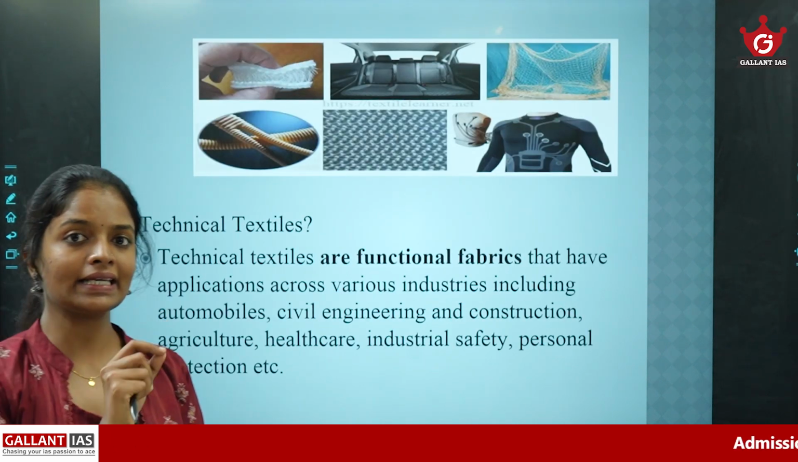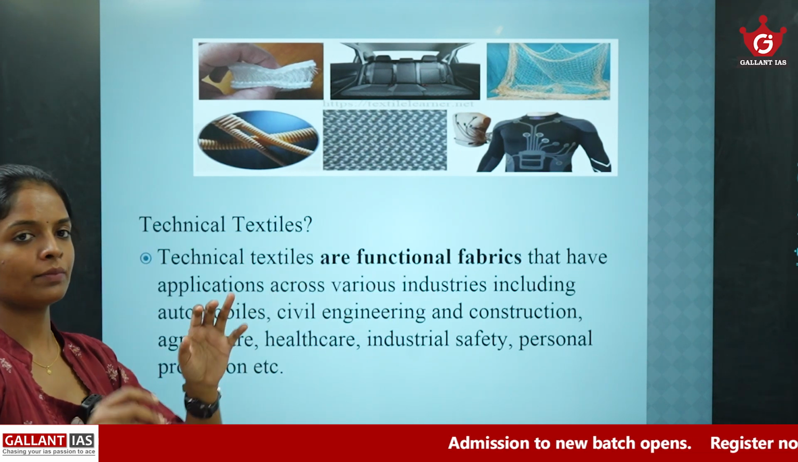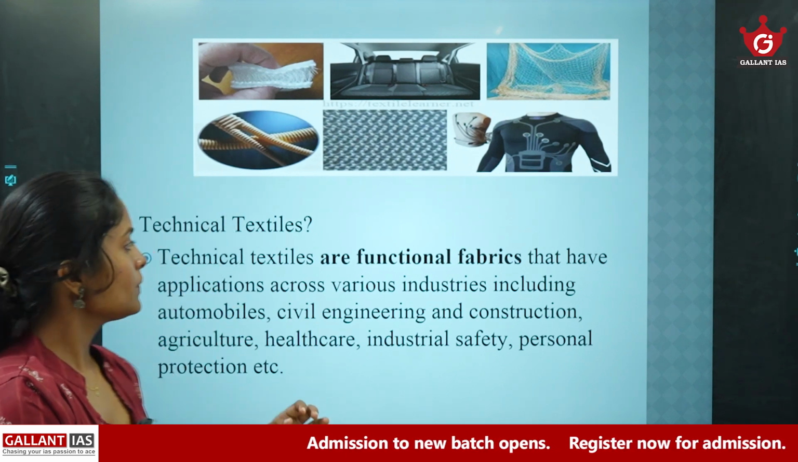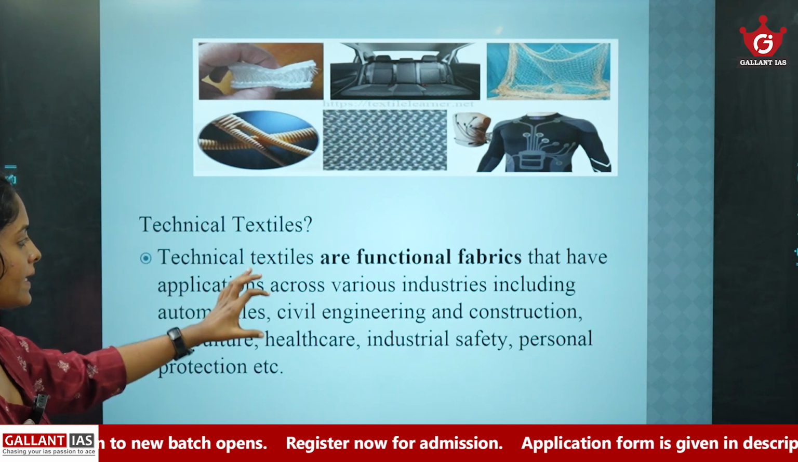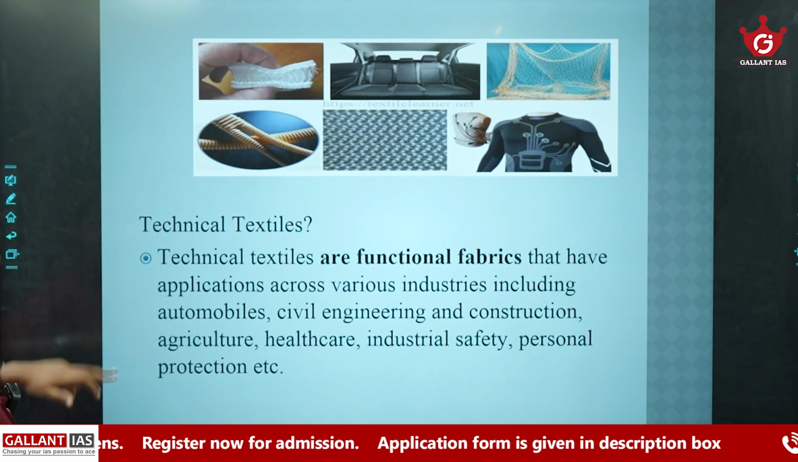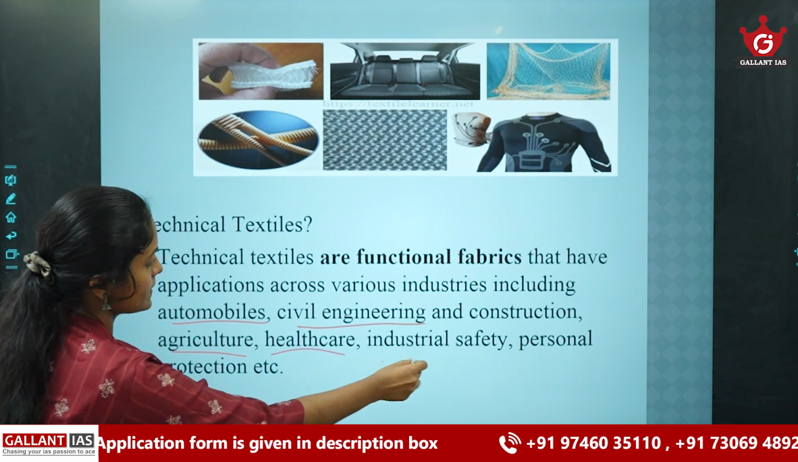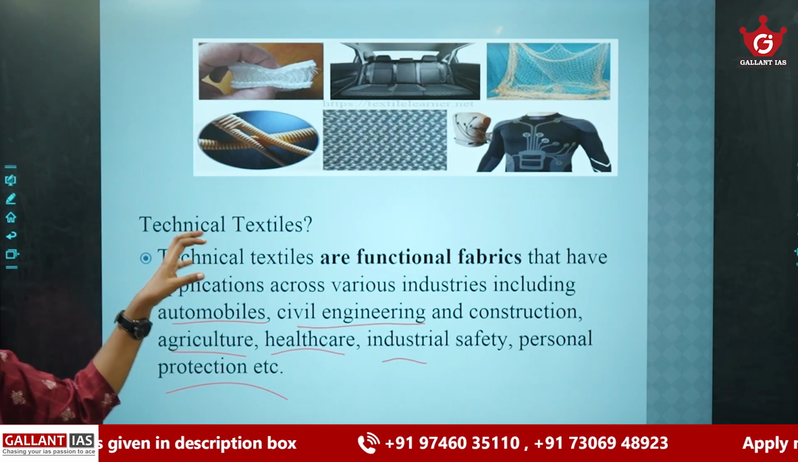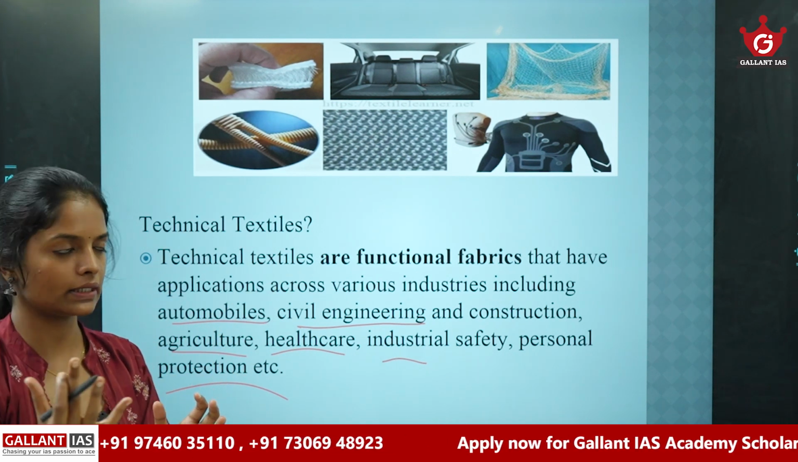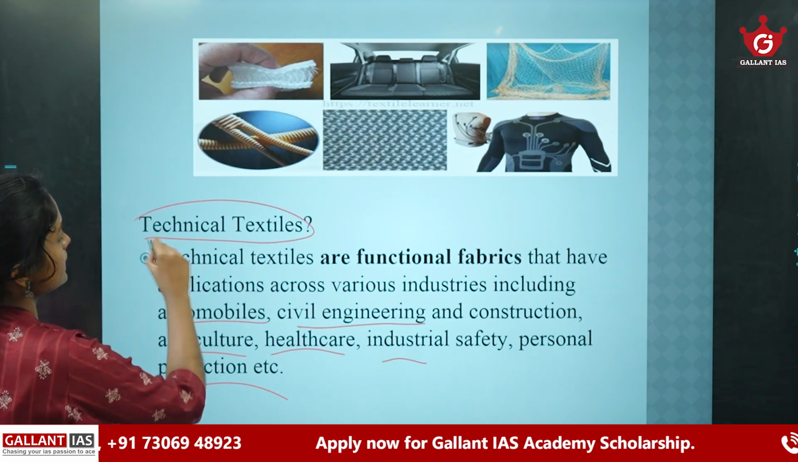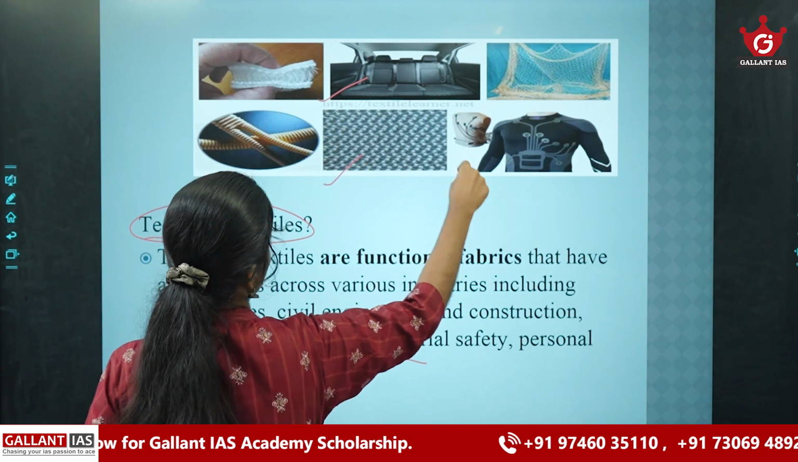Then what do you mean by technical textiles? Technical textiles are functional fabrics, fabrics in terms of functional utilities. These technical textiles are functional fabrics that have applications across various industries including automobiles, civil engineering and construction, agriculture, healthcare, industry safety, personal protection, etc. Okay, so these are the technical textiles. You can see examples of technical textiles in the image.